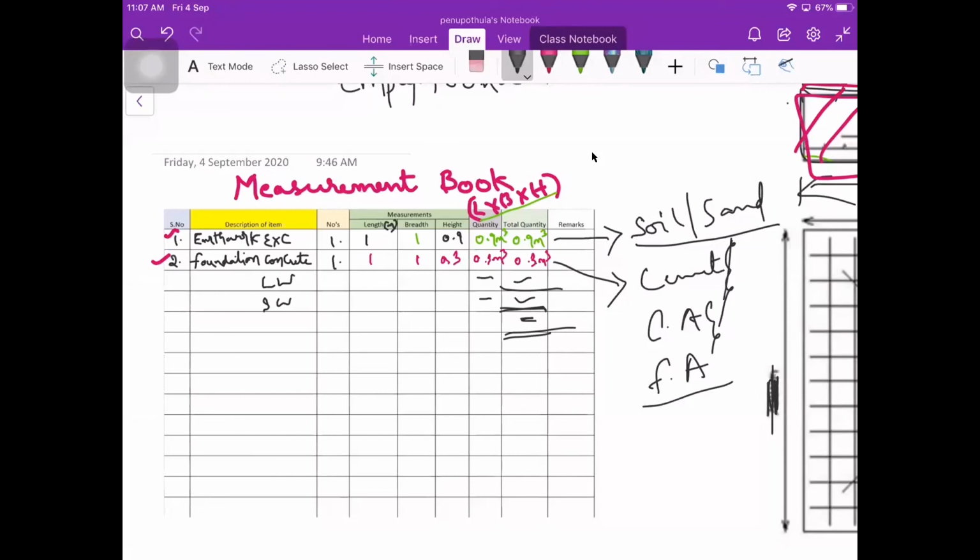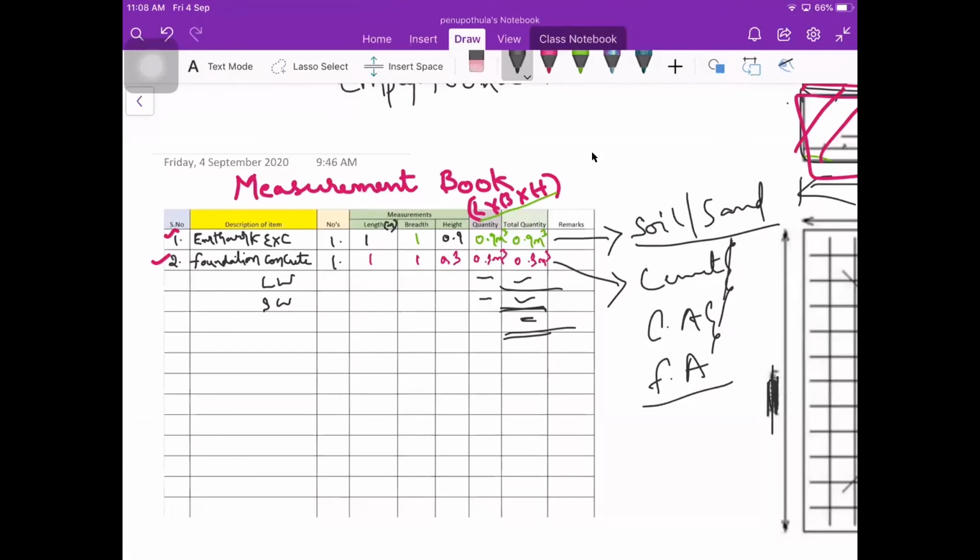Even what I said some 1 hour ago, the masonry walls of foundation concrete and the masonry walls in the second floor or third floor are completely different. The proportions will be different. You can merge the quantity if you want to get the number of bricks, but when you are going with the proportion you can't. For that you need to go for a separate thing. We need to do the calculation separately, and that shouldn't be merged at any cost.